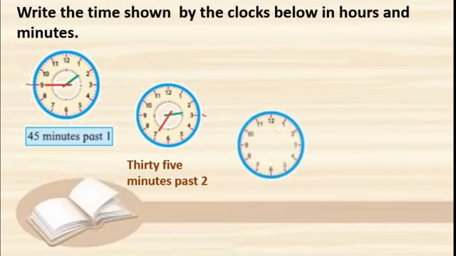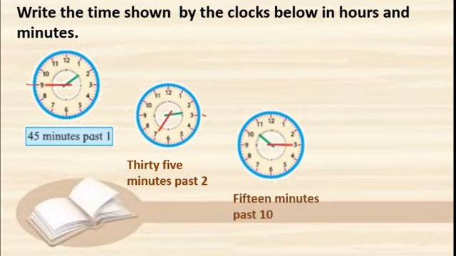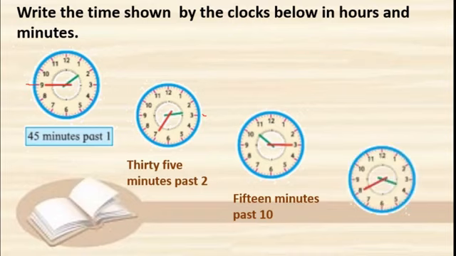Right? Next. See this. Try to read. Very easy. 15 minutes past. Here it is between 10 and 11, so 10, isn't it? 15 minutes past 10. Next is, come on, tell me. This is 30, 35, 40, correct? 40 minutes past. Between 3 and 4 means 3, isn't it? 40 minutes past 3.